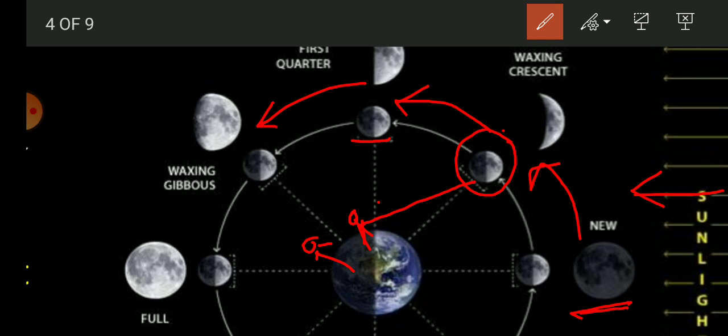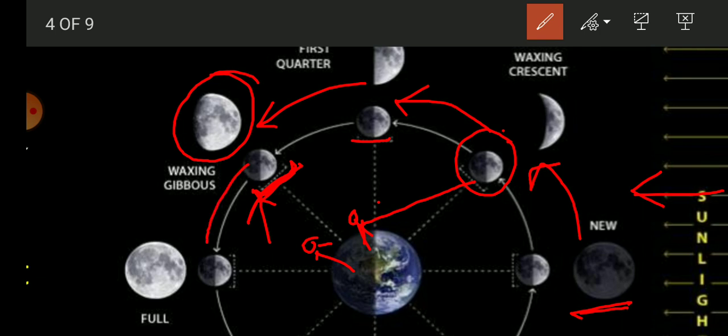When most of the lit up portion can be seen, it is called waxing gibbous. If you see here, most of the part is lit up and less dark portion can be seen. In the night sky we will see it this way.